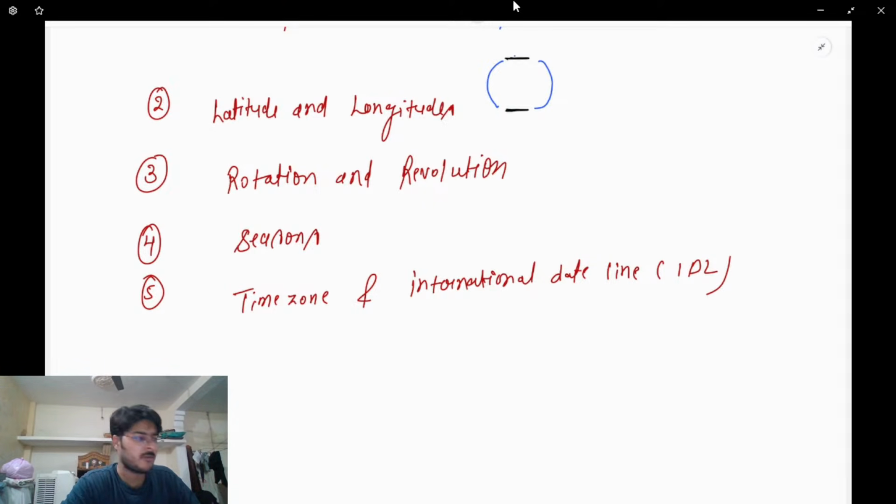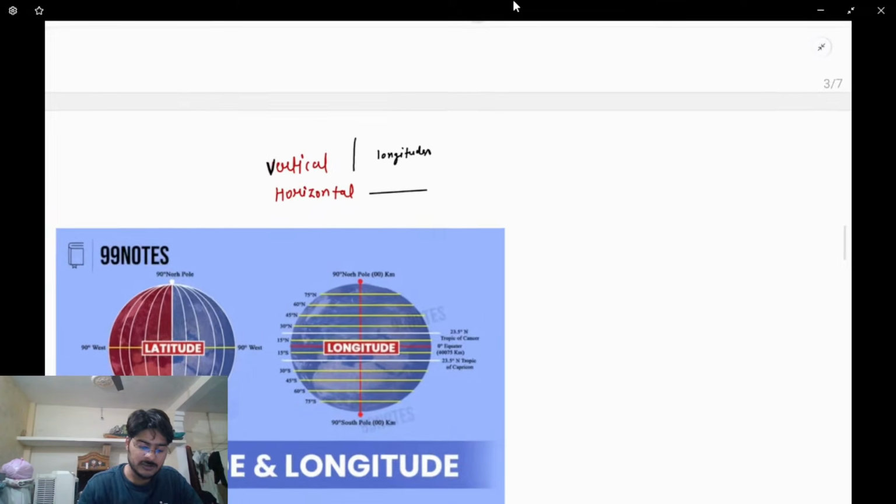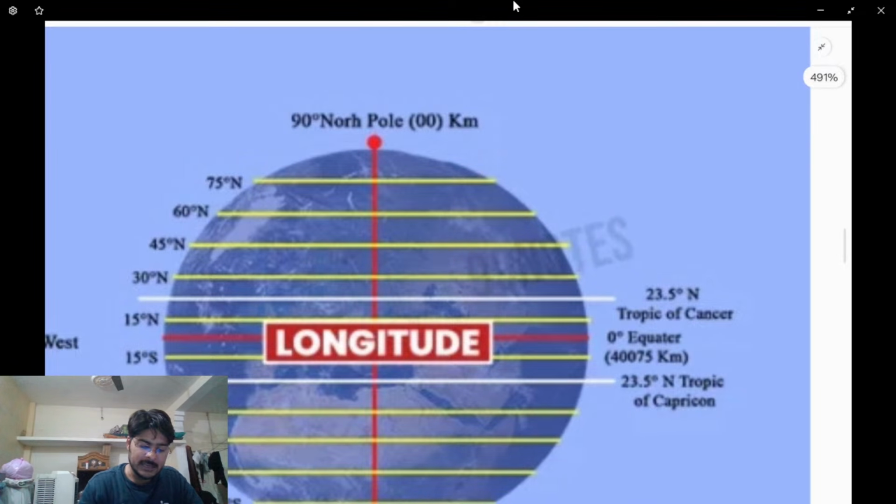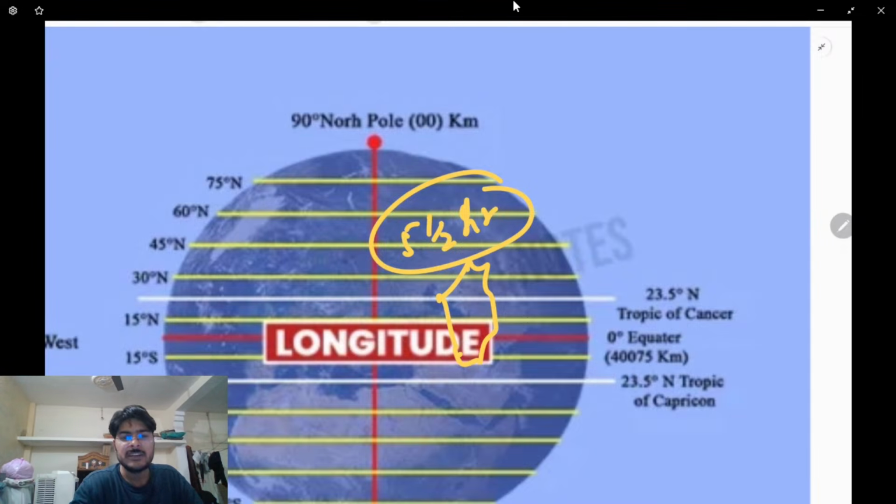I'll talk about it in this way. For example, if I talk about India, so this is the longitude, for example. So here we have India. India is overall 5.5 hours ahead of Greenwich. So 5.5 hours we are ahead of Greenwich. Okay?